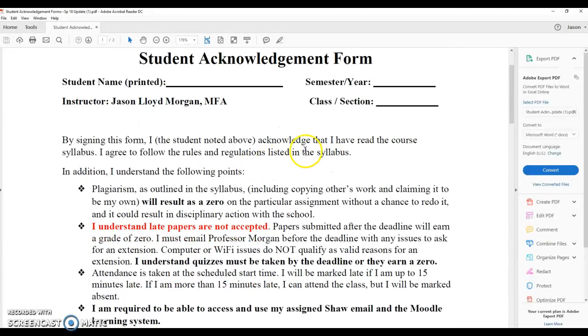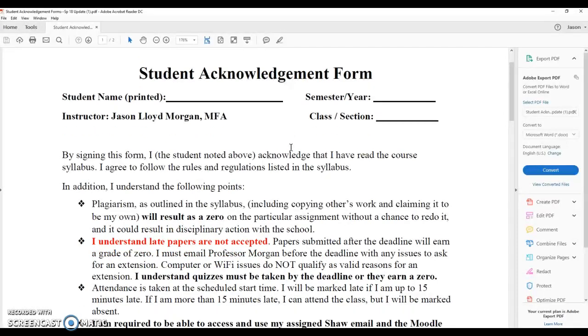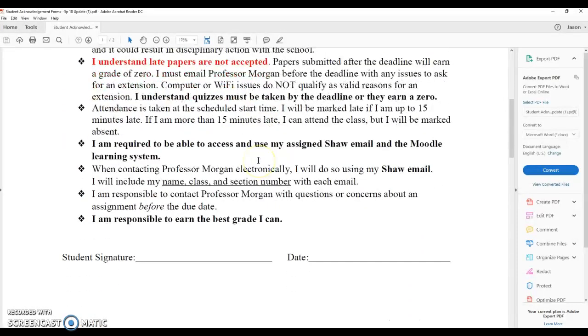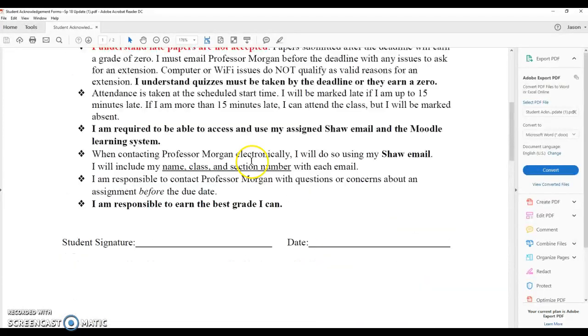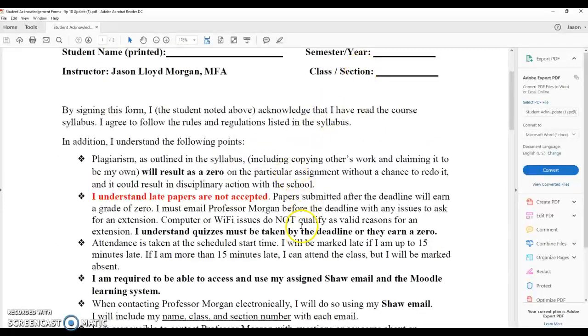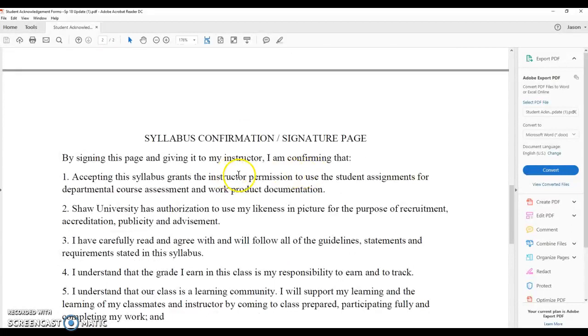Well, you are taking an online class, so you're supposed to have at least some basic knowledge of technology, as noted in one of the previous videos. So you're going to print these 2 pages, and you're going to sign them and date them. You read through these and you say, I understand the rules for this class, and you sign and date.